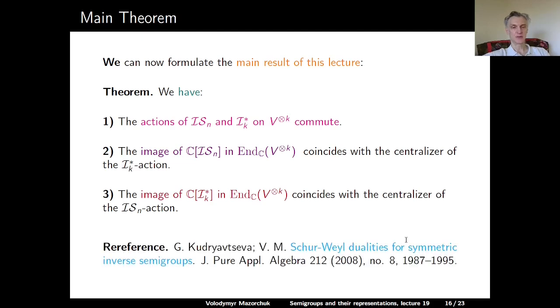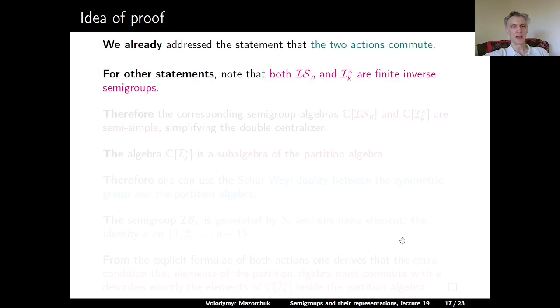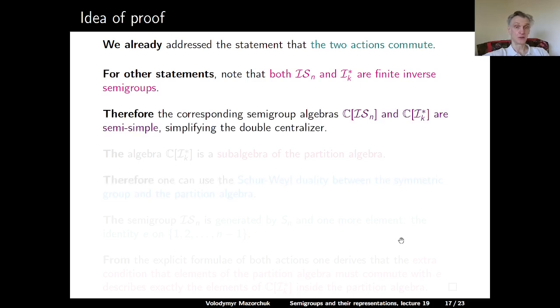So this was proved in my paper joint with Ganna Kudryavtseva, called Schur-Weyl dualities for symmetric inverse semigroup, which appeared in 2008. Here's an idea of the proof. We already discussed why the two actions commute. For the other statements, note that both ISN and I star sub k are finite inverse semigroups, and we know that the corresponding semigroup algebras are semi-simple. This simplifies the double centralizer: it's enough to prove that one of them is the full centralizer of the other.